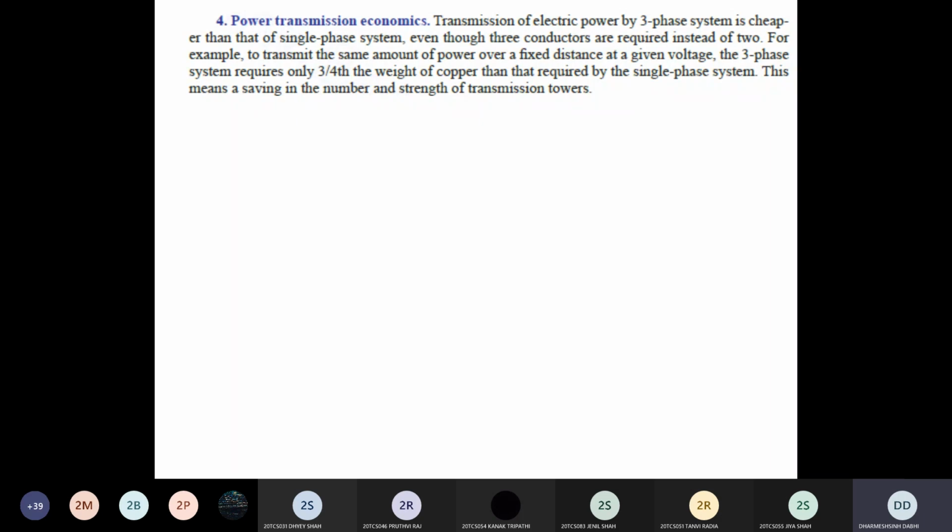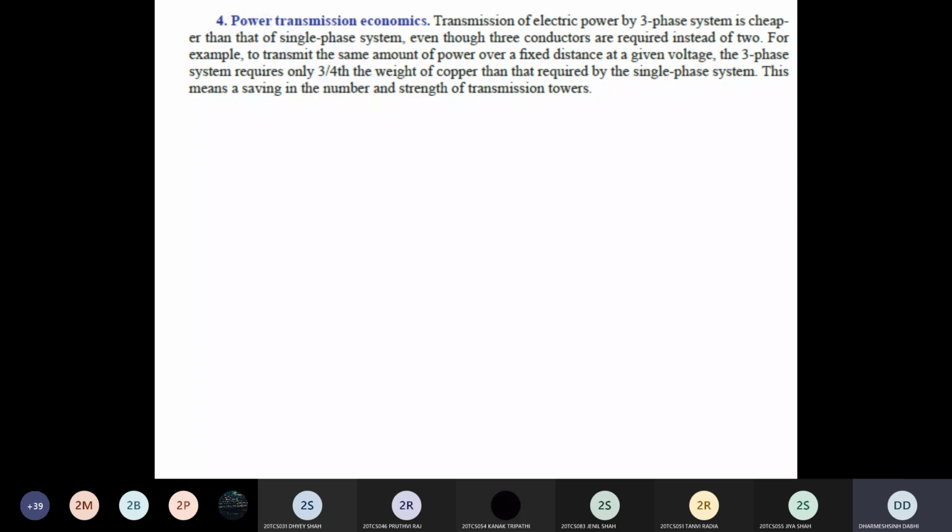So let's understand how three-phase system power transmission becomes economical. Suppose we want to transmit 100 megawatt power through both transmission lines, one by three-phase system and another by the single-phase system. Clear? In three-phase system, we know that we require three wires R, Y, and B phase, whereas in the single-phase system we have only one conductor, so we require only one conductor to transmit the power. But we want to transmit the same power, so the size of the conductor we require in the single phase is more than the material we require in the three-phase system for three conductors.